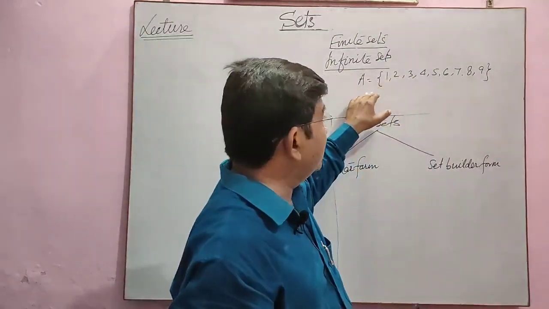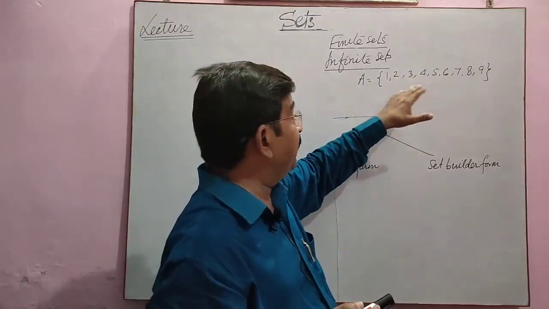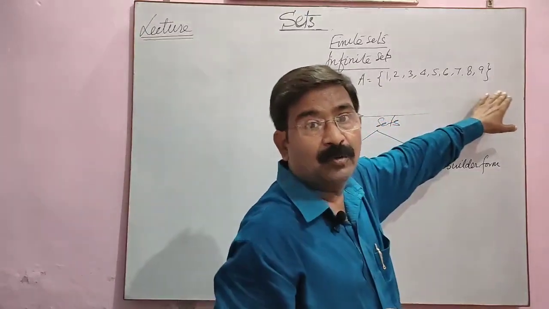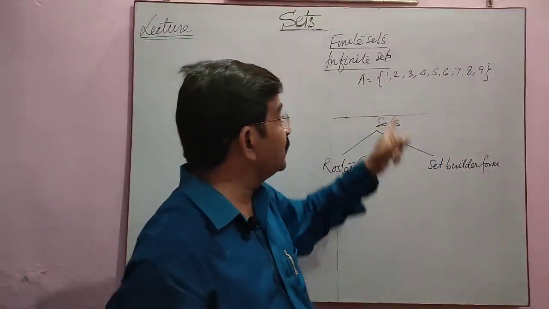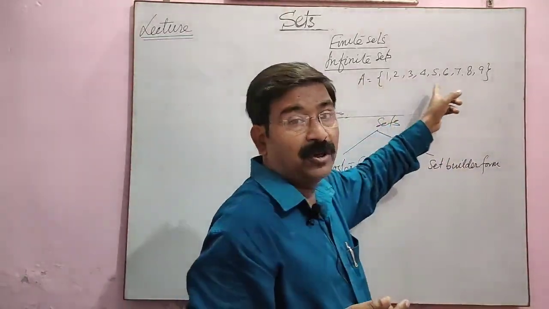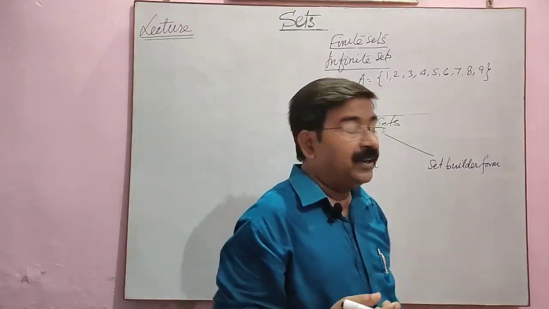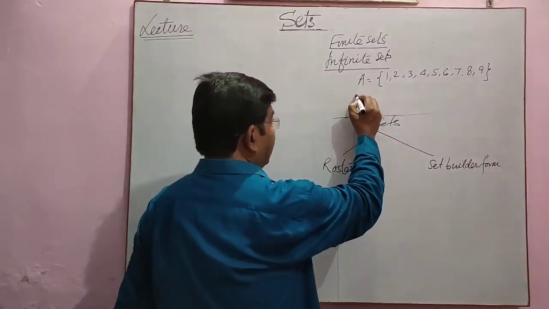So this is the set of all natural numbers or all positive integers less than or equal to 9. Or you can say this is the set of all natural numbers less than or equal to 9. This is finite.